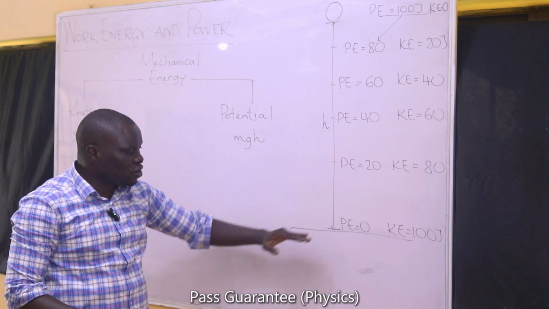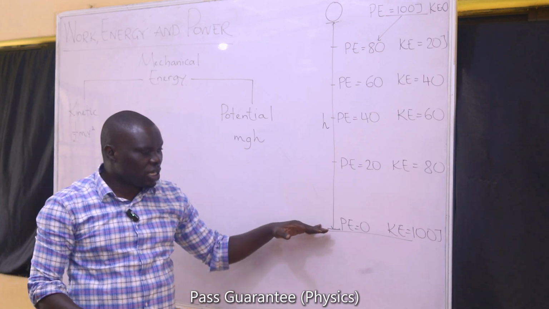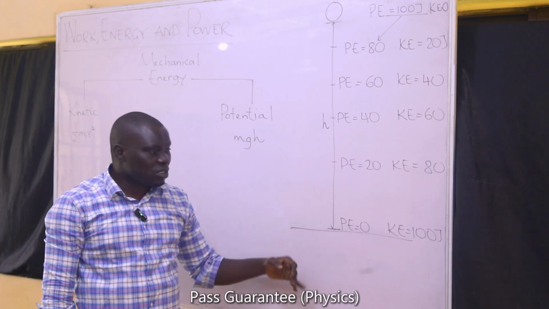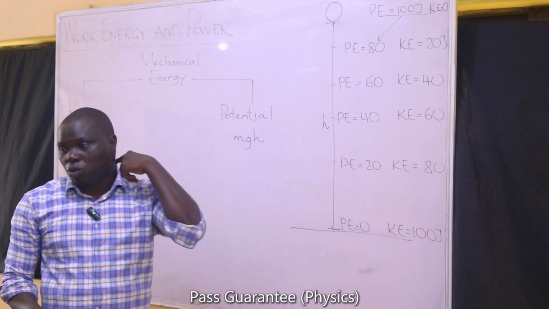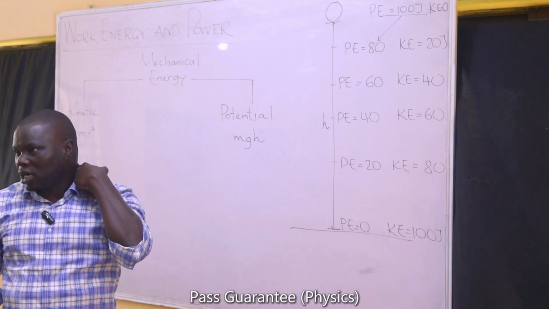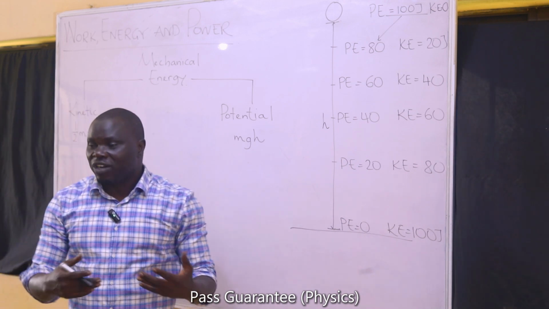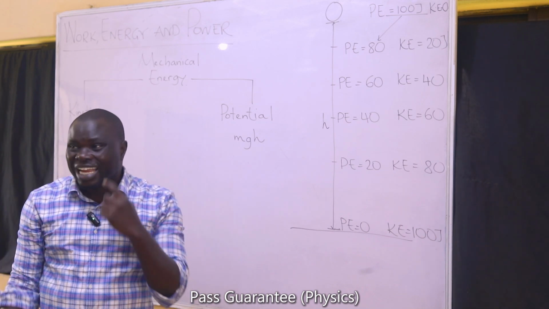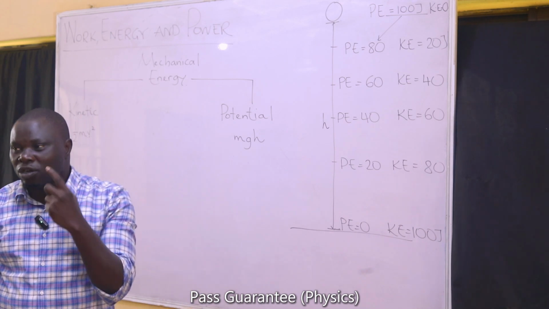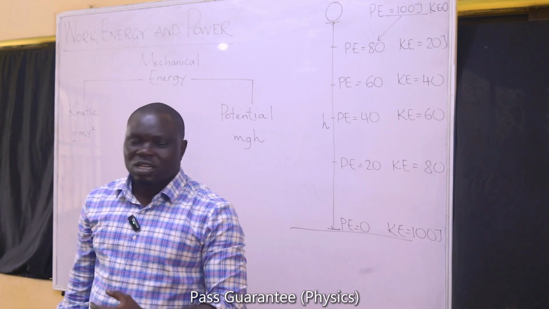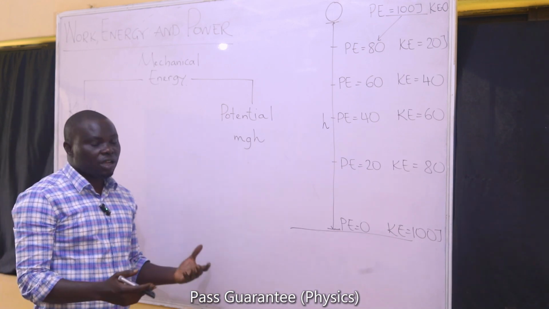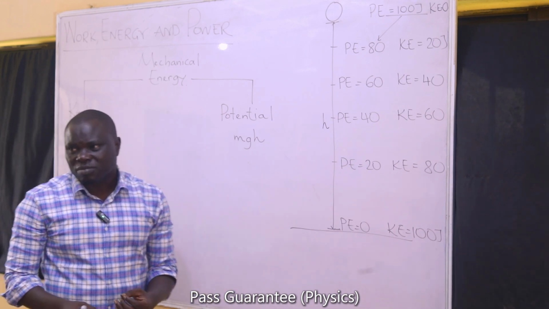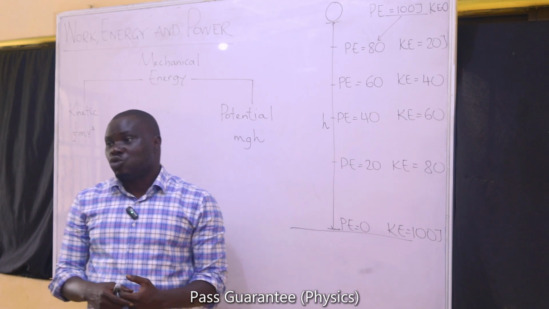Even at the point of touching the ground, at the point it's about to touch the ground, it's still 100. At the point it touches the ground, of course, both of them will reduce to 0 because the energy will now have to be converted to other forms like sound. The moment you throw an object down, you can hear the fall. The moment you hear the fall, it means the energy has now been completely converted into sound majorly, and some part of it can still be converted to heat.